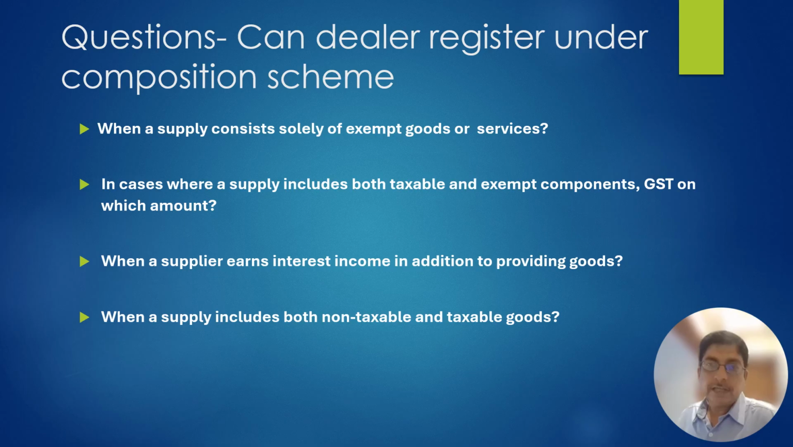Suppose the dealer has interest income. Interest income is exempt supply. Can he opt for the composition scheme? Yes, he can opt for the composition scheme.